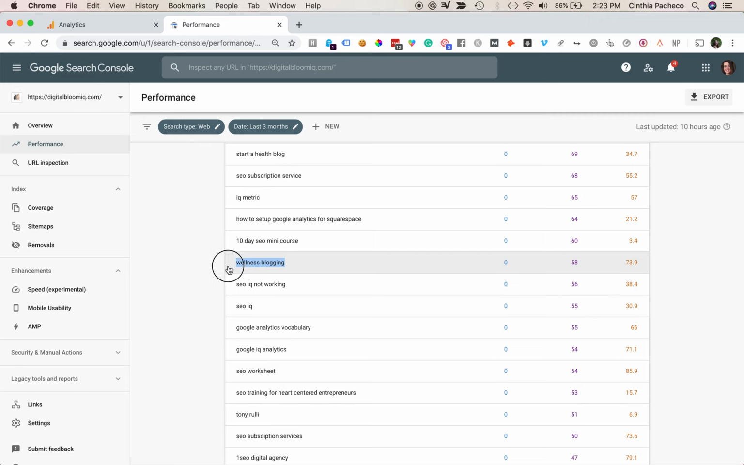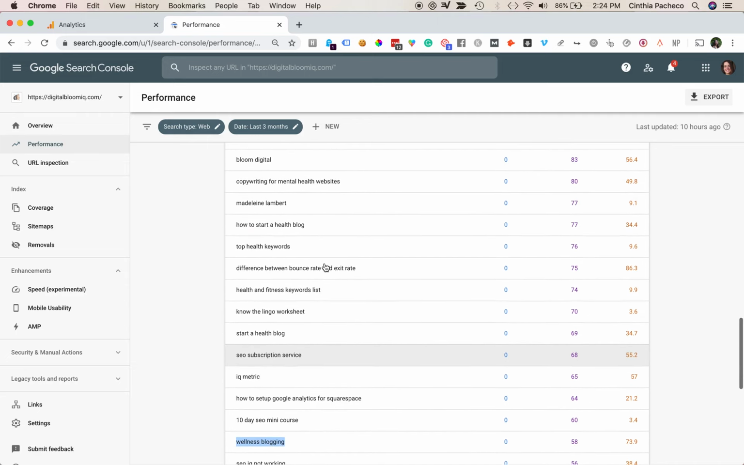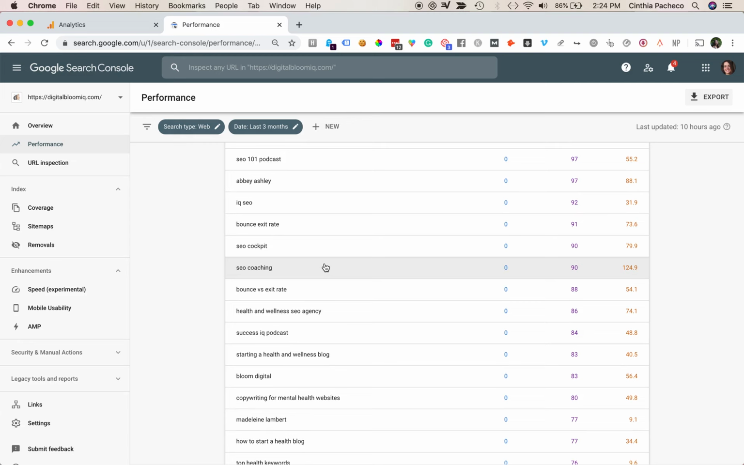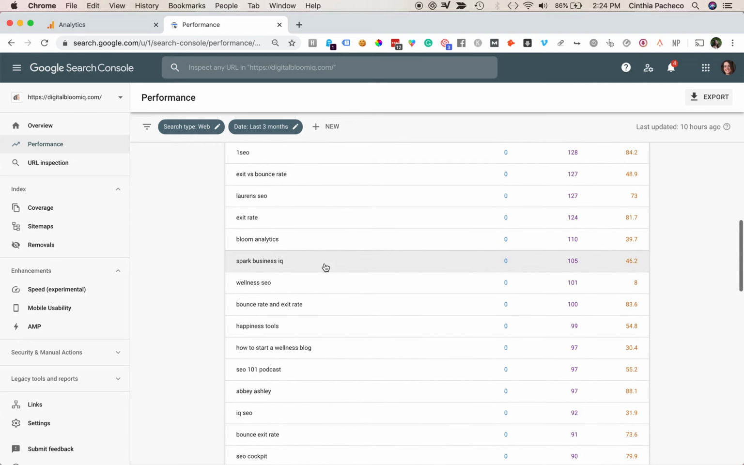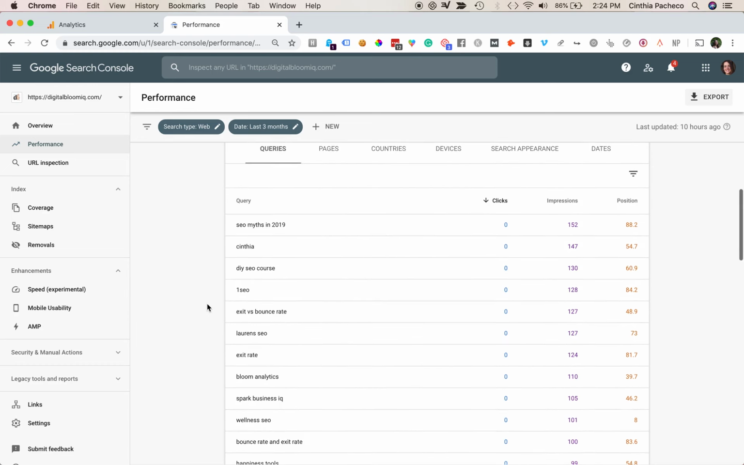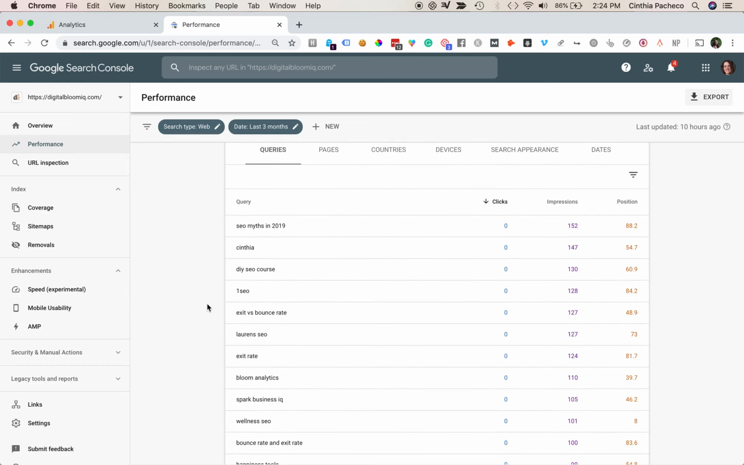Wellness blogging. I like this one. I'm already sort of ranking. I'm not very close to page 1, but interesting. So this definitely gives me some ideas of new keywords. And now I'm going to walk away and I have some things to blog about that are exciting and that I'm already ranking in.